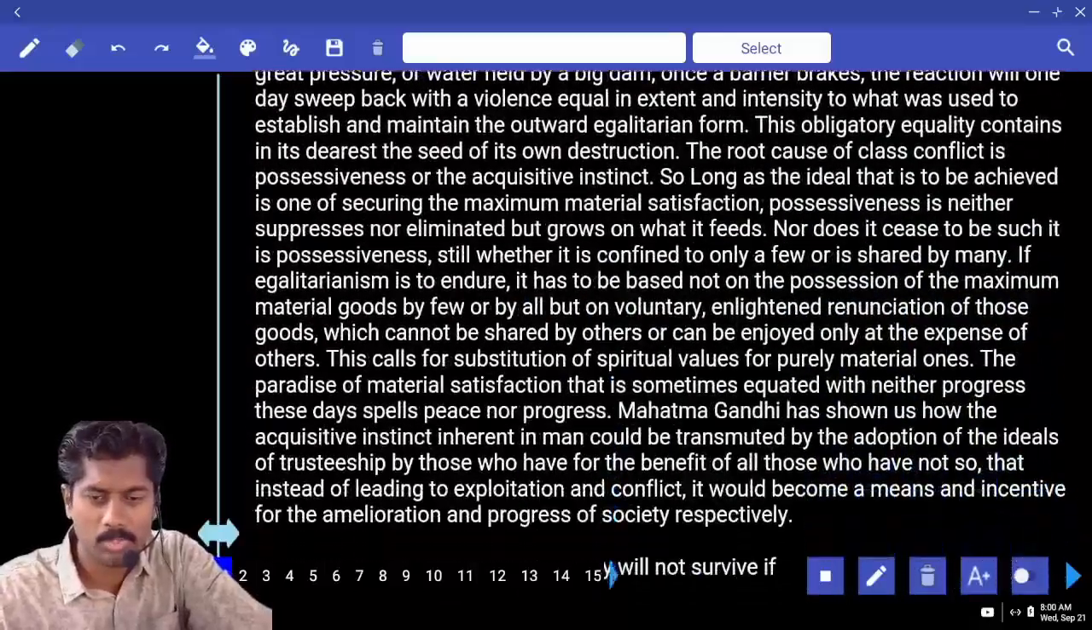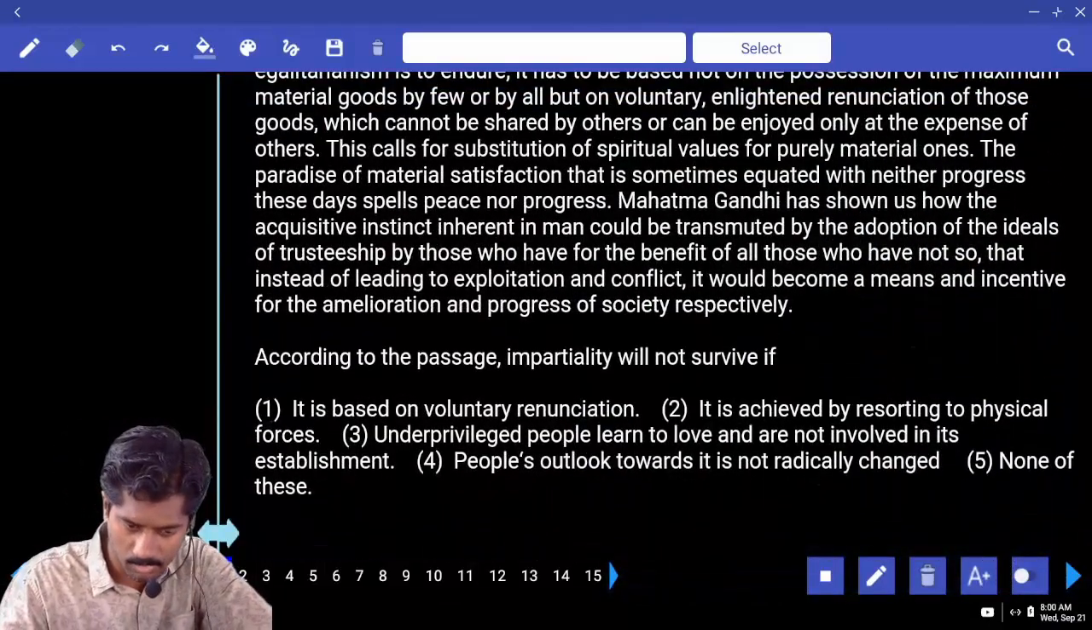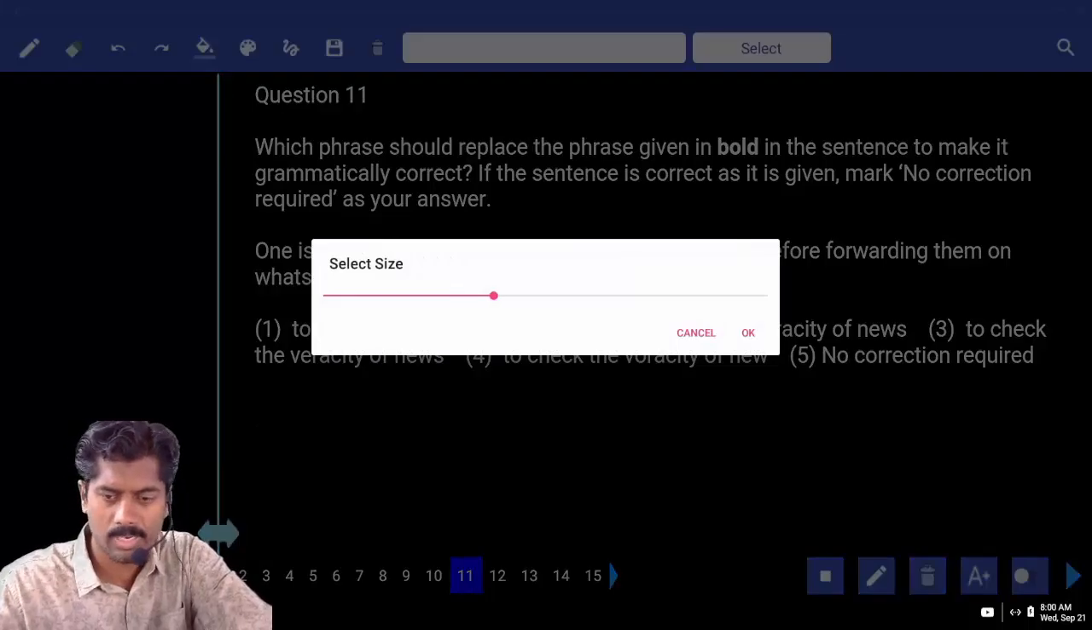Keep the comprehension to the last. We shall discuss after all the sections. Let's start with the second section.